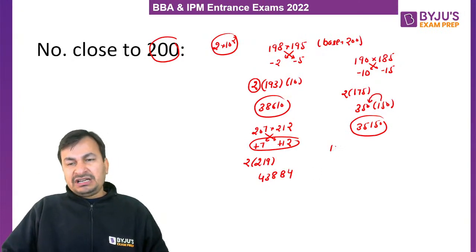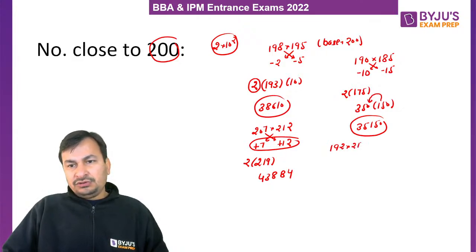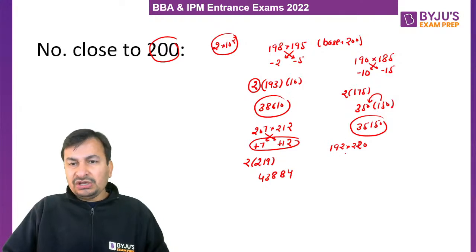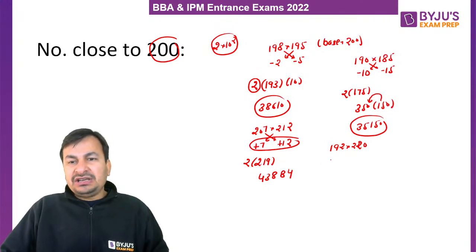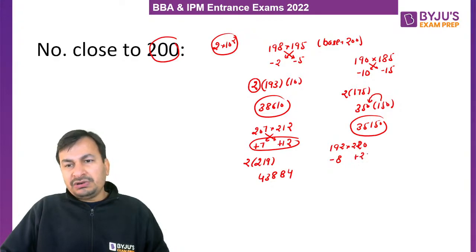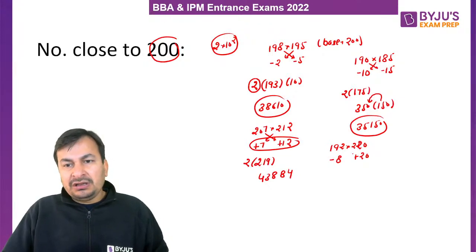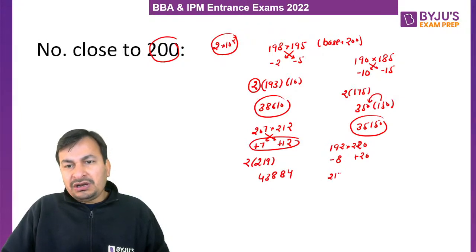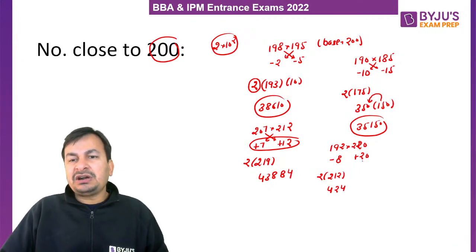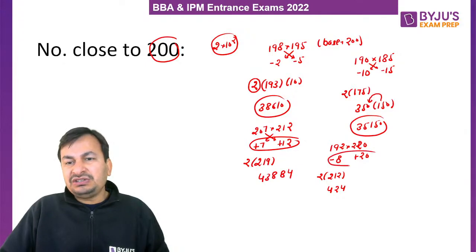Now I take one example when one number is less than 200 while another number is more than 200. Suppose we have to multiply 192 with 220. So 192 is how much less than 200? Minus 8. 220 is how much more than 200? Plus 20. So what will be the first part of the multiplication? 220 minus 8, or 212, multiplied by 2. That is 424. And how do we get the second part of the multiplication? By multiplying these two differences.